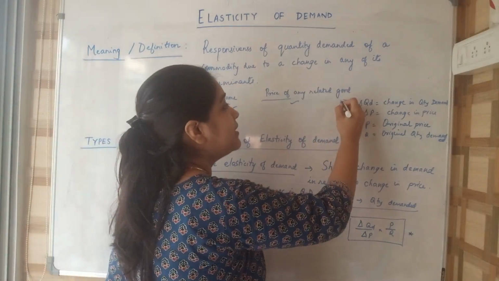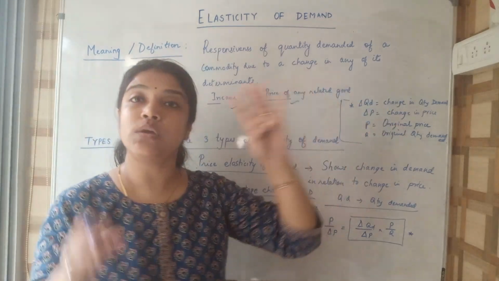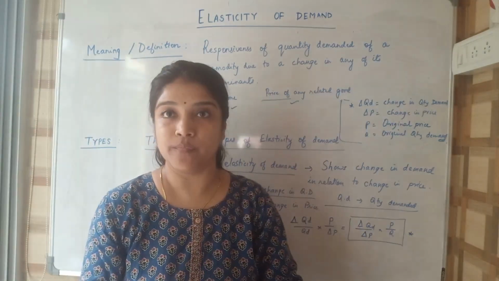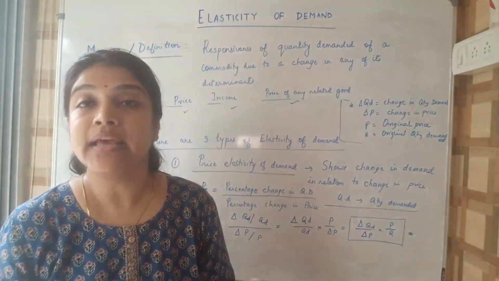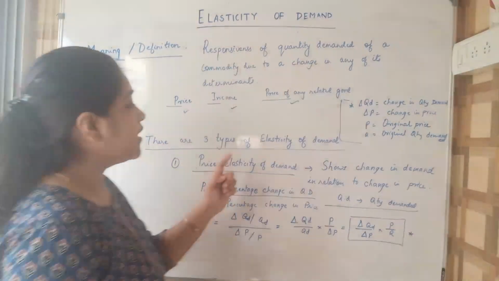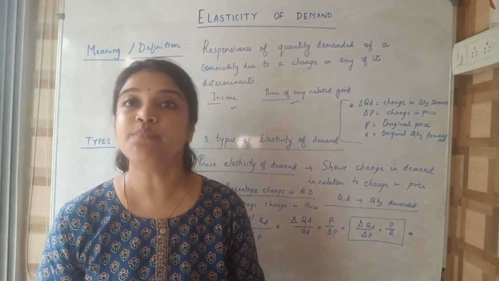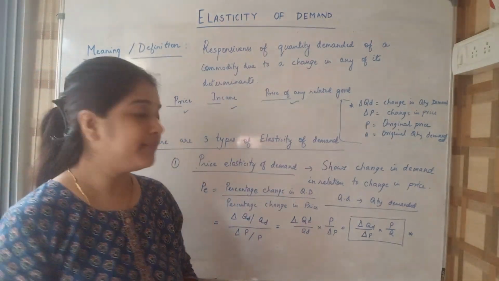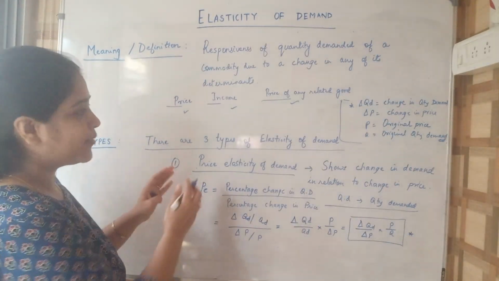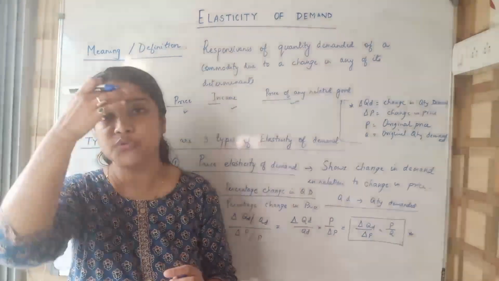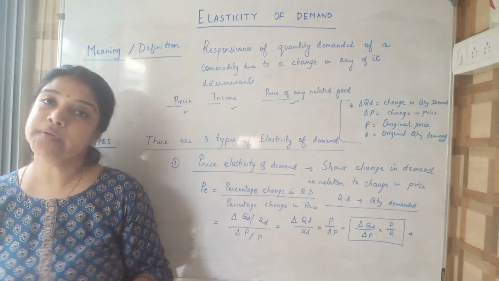Okay, so you have to remember these terms. What is QD? What is delta QD? What is delta P? What is P? What is Q? So basically price elasticity of demand gives us the percentage change in quantity demanded for a commodity divided by the percentage change in price of the commodity. I hope it's clear to you.